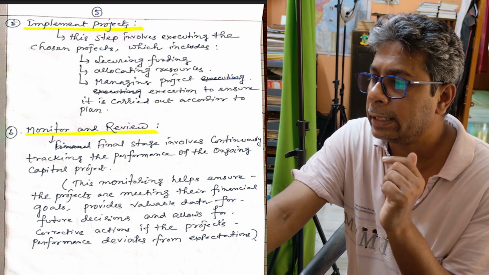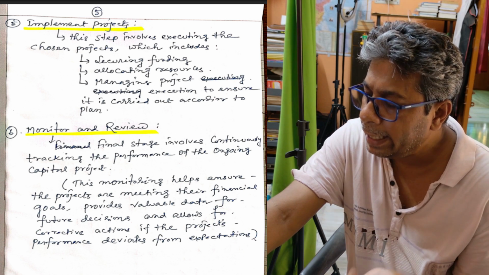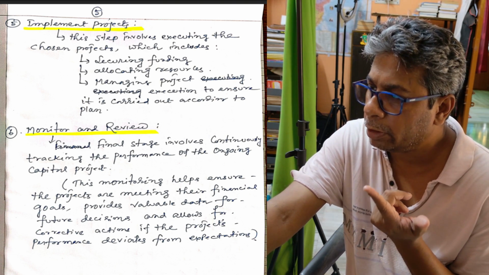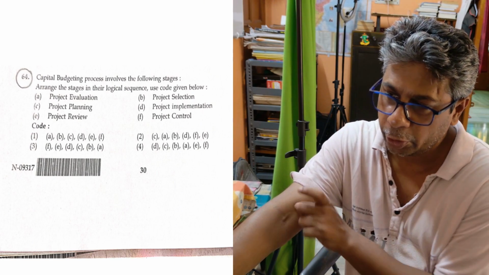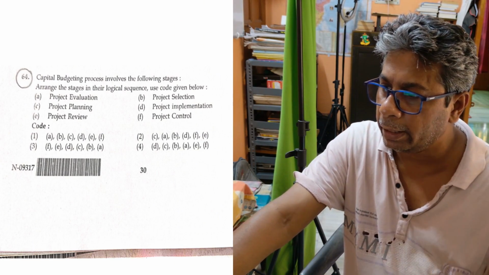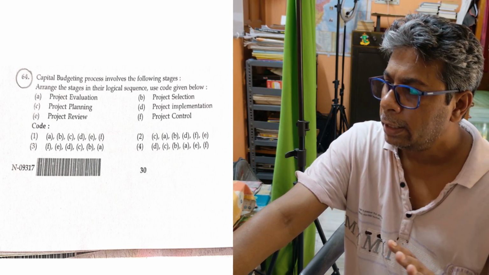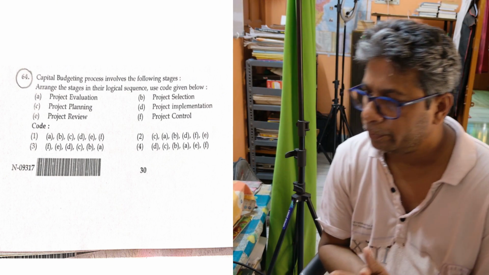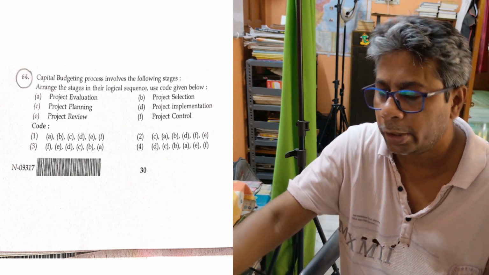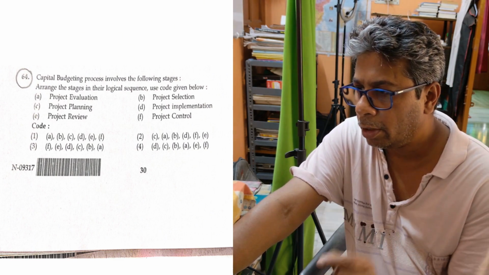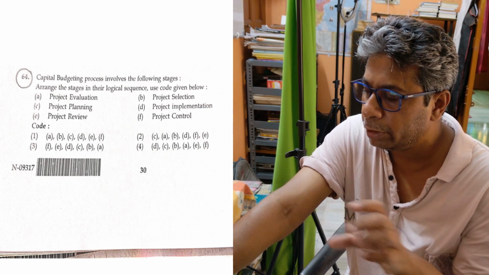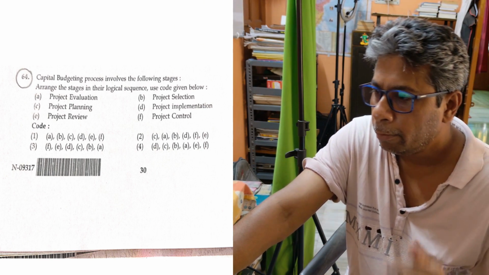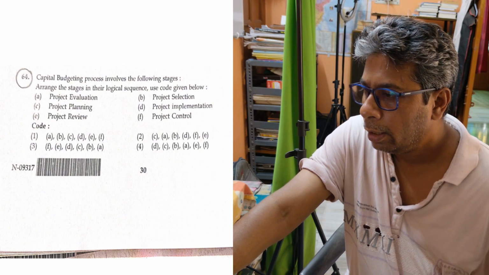So without understanding the concept, key areas, process, steps and methods, it is very difficult to solve this question. So what is our question? I repeat again, the capital budgeting process involves the following stages. So what is the correct option? Option number 2 is correct, because according to the question, the first step is project planning. Second, project evaluation.